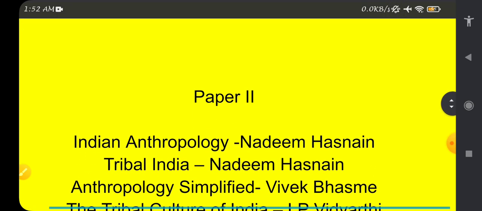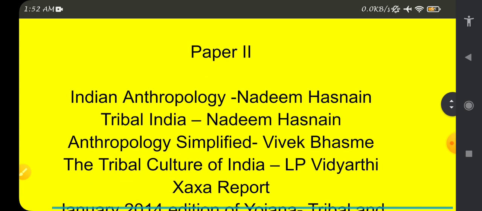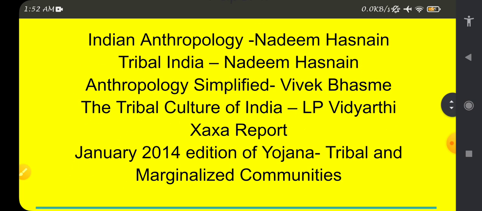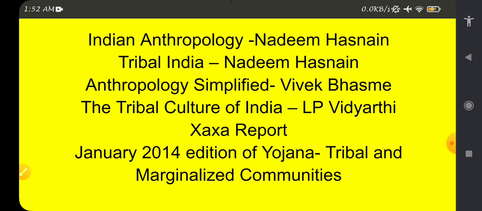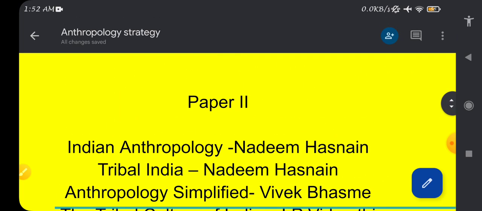For paper 2, we have Indian Anthropology by Nadeem Hasnain, Tribal India by Nadeem Hasnain, Anthropology Simplified by Vivek Bhasme. For paper 2 also, The Tribal Culture of India by LP Vidyarthi and the Xaxa report, and the January 2014 edition of Yojana on tribal and marginalized communities. There are other magazines also which we will cover when we deal with paper 2 in detail.